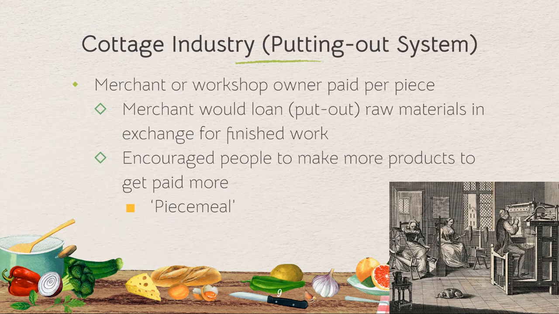So the putting out system is a huge precursor to the factory system of the Industrial Revolution. So anytime you're looking for context for that, cottage industry, putting out system, that's going to allow for the Industrial Revolution, factory system, and then the evolution of capitalism.